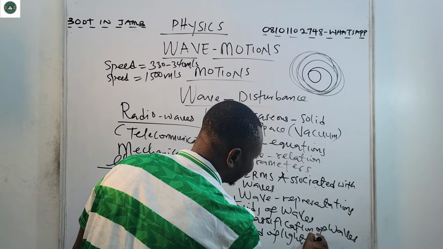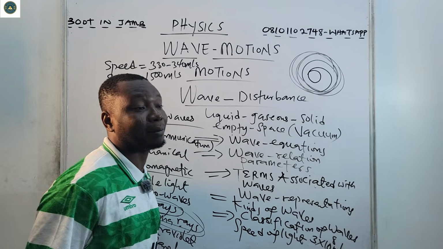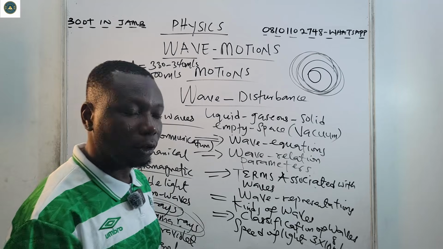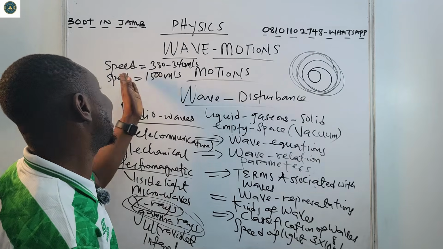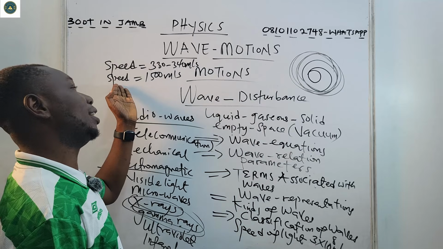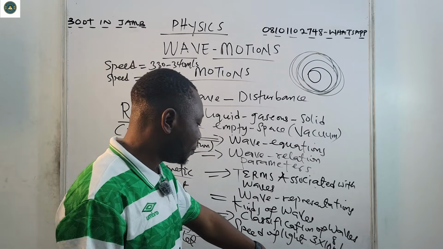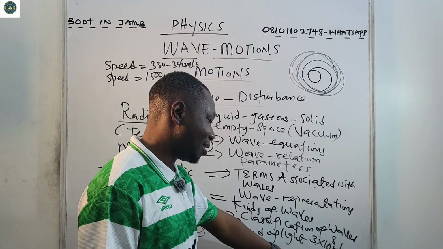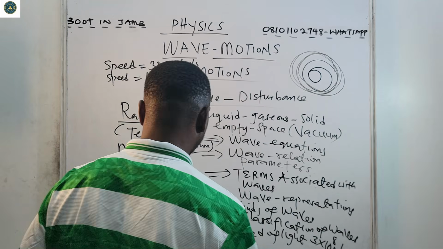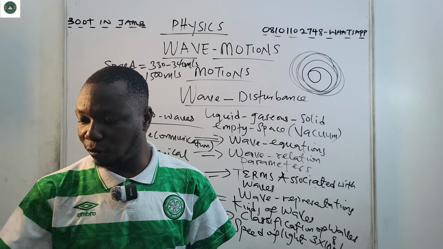That's about 3 times 10 raised to the power 8 meters per second. That's about 300 million meters per second. That's the speed of light. So you can't use the speed of light to compare with the speed of sound in air, which is 340, or the speed of sound in water, which is 1,500. So you see, the magnitude of the speed of light is about 300 million meters per second. So that is that on the classifications of wave.